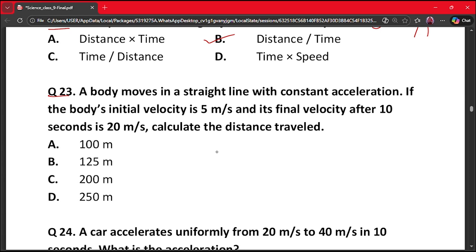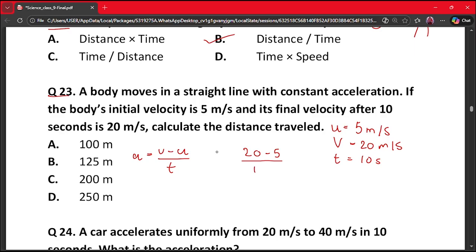So here given is, let's write here, U is equal to 5 meter per second, that is velocity, and our final velocity is 20 meter per second, and time is 10 seconds. So here first find acceleration. So A is equal to V minus U upon T. So this will be 20 minus 5 by 10, which will be equal to 1.5.